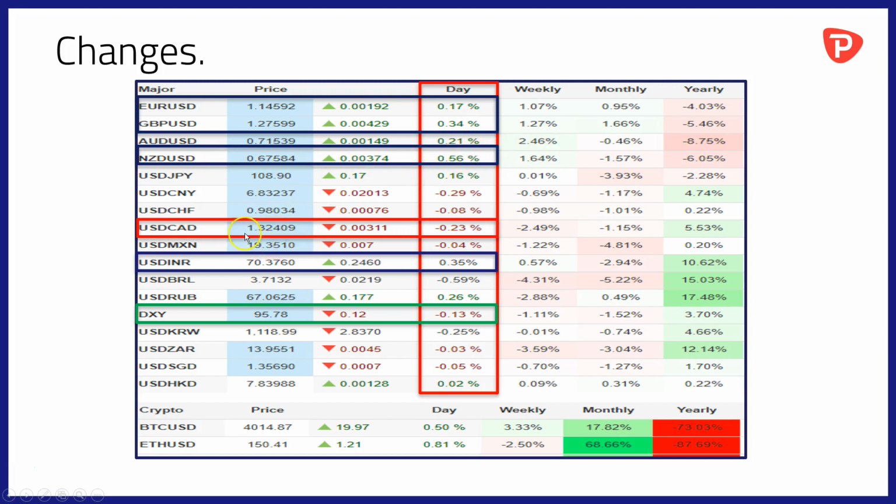In terms of other movers, the Canadian dollar is pushing back against the US dollar as well, gaining by some 0.23%, but it's not all one-way traffic, I should say, as the dollar has made gains against the Indian rupee, adding 0.35% on the day. Dollar index, for its part, continuing to trade gently lower, I think is the best way to describe it. 95.78 trading, down around 0.13% on the day so far.